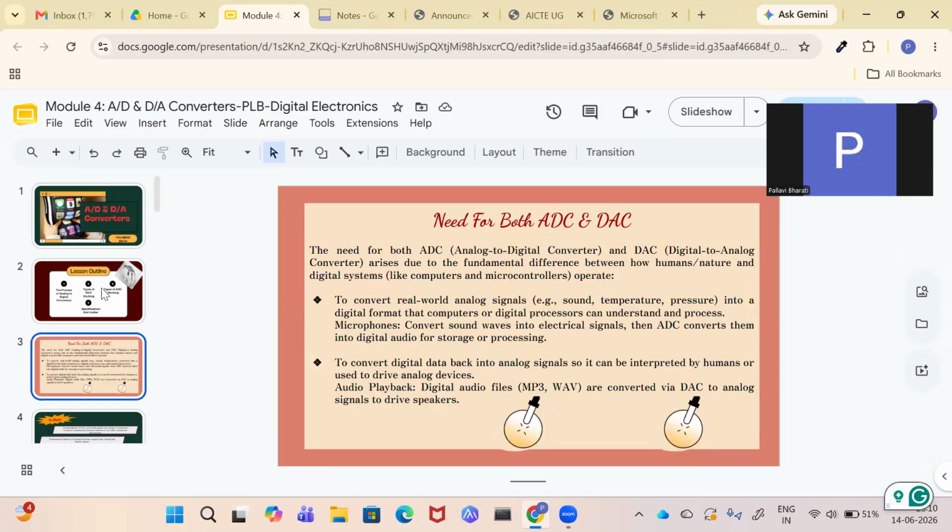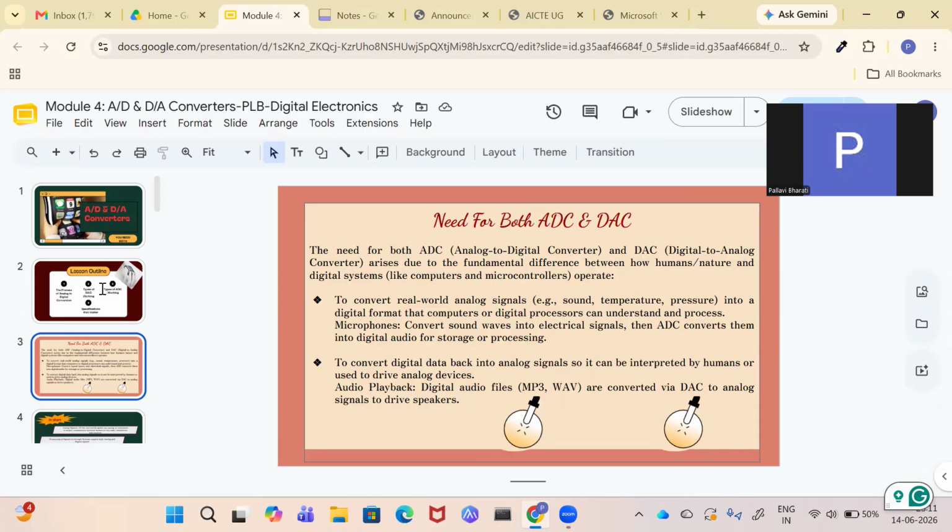So why do we need both analog and digital? Our world, the nature, is analog, or continuous in behavior, and the digital systems are like computers and microcontrollers. They are digital, means they operate on zeros and ones. So for the transmission purpose, for the secure transmission through cables and channels, we need these digital systems. And when the human beings need to hear it, suppose I'm speaking something, then my voice is analog, and now this is digitized and transmitted through a wire or wireless to some other person.